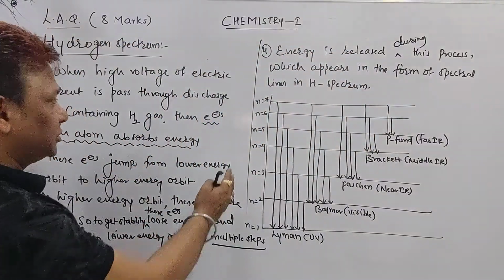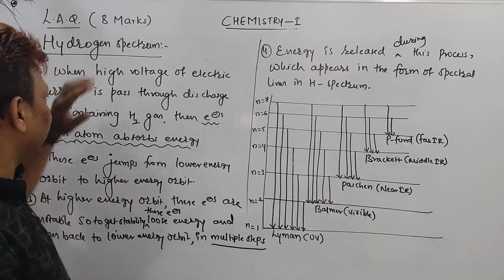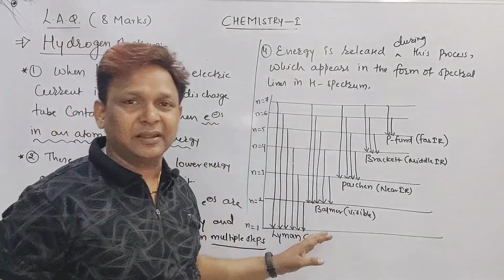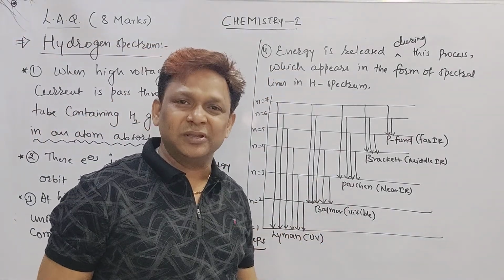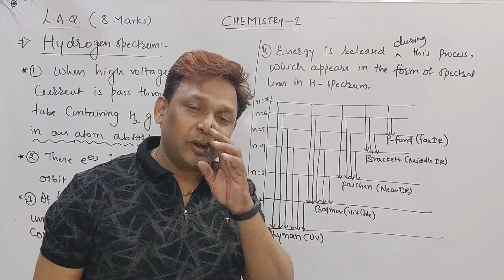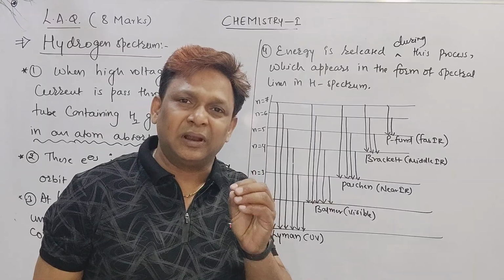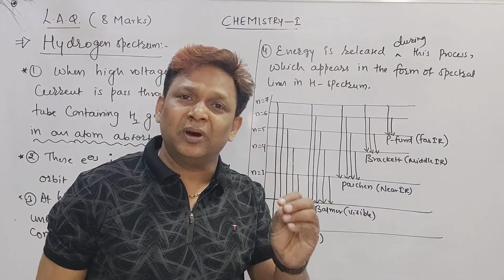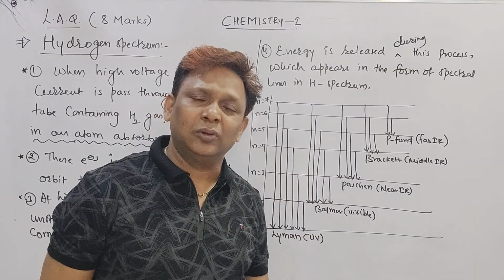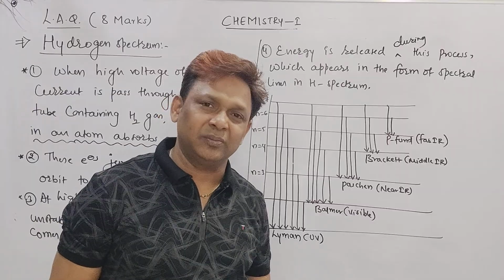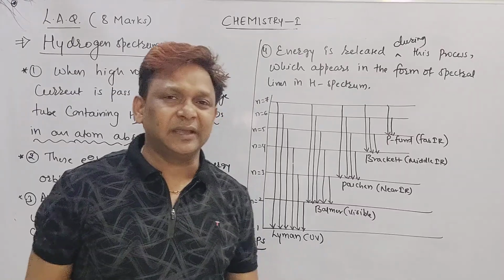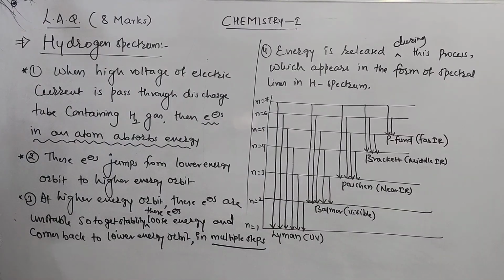Then the explanation of the hydrogen spectrum, all 4 points with the diagram, you will get the remaining 3 marks. 4 plus 3 is 7. And the last 1 point you have to write: to calculate the wave number and wavelength of any spectral line, we have the formula nu bar equal to 1 by lambda equal to R into (1 by n1 square minus 1 by n2 square). Right? Please take a screenshot of this one also.